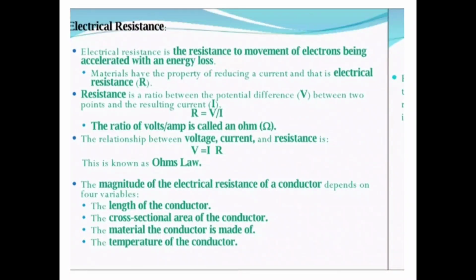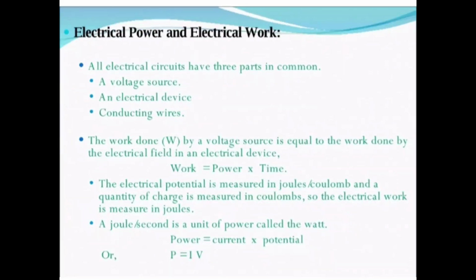The relation between voltage, current and resistance is V equal to IR. This is known as Ohm's law. The magnitude of the electrical resistance of a conductor depends on 4 variables: the length of the conductor, the cross-sectional area of the conductor, the material the conductor is made of, and the temperature of the conductor.